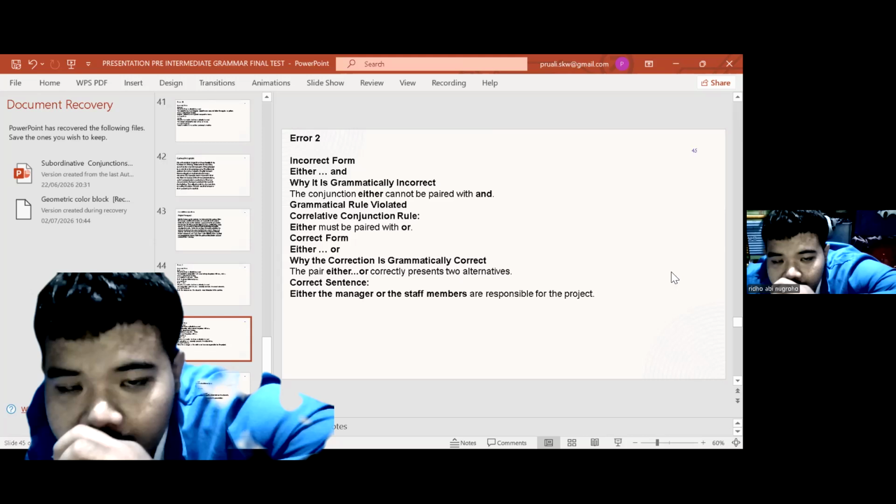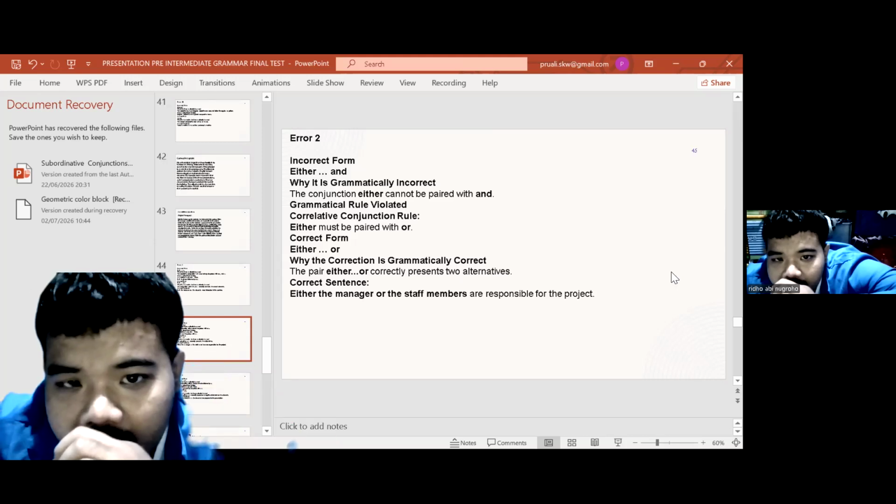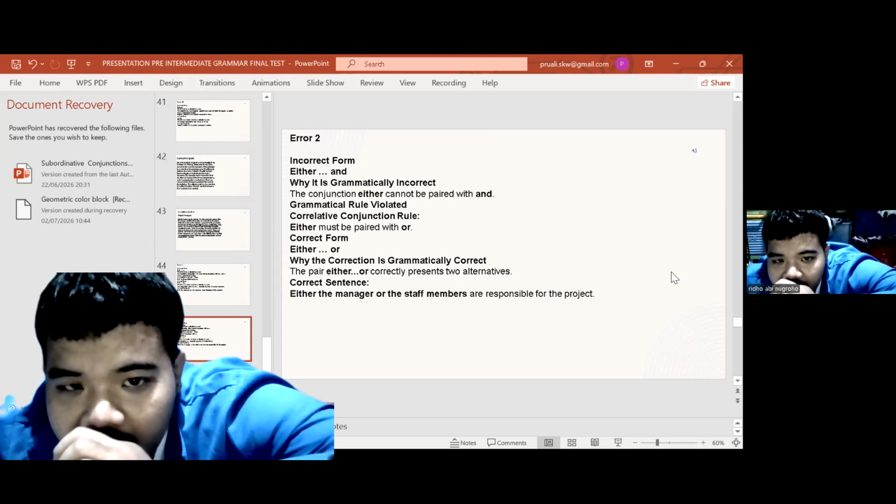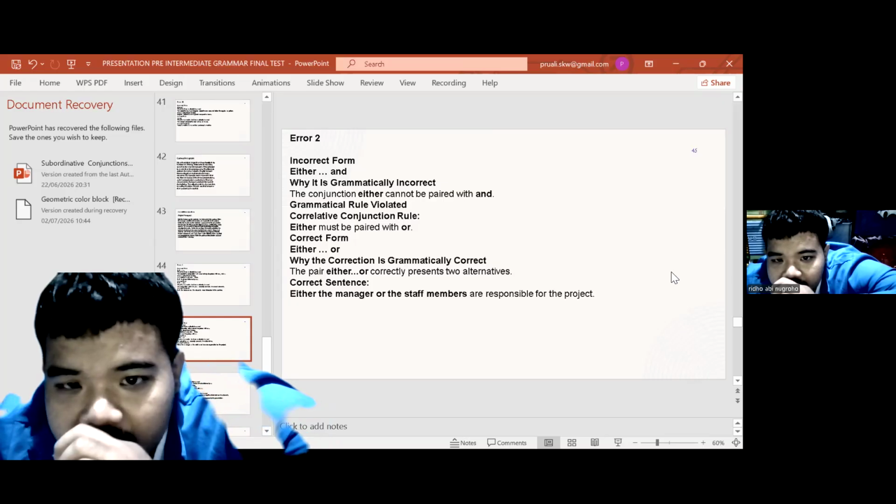Error 2. Incorrect form: "either and". Why is it grammatically incorrect? Because the conjunction "either" cannot be paired with "and". Grammatical rule violated: correlative conjunction rule. "Either" must be paired with "or".